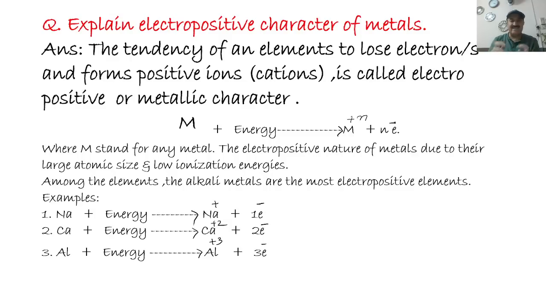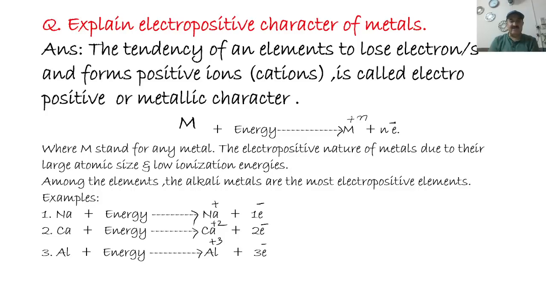When M gains energy, it forms an M plus ion, losing electrons, with the charge equal to the number of electrons lost. M stands for any metal. The electropositive nature of metals is due to their large atomic size and low ionization energies, so they lose electrons.